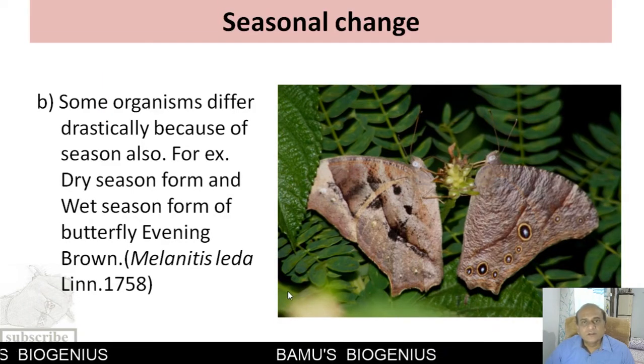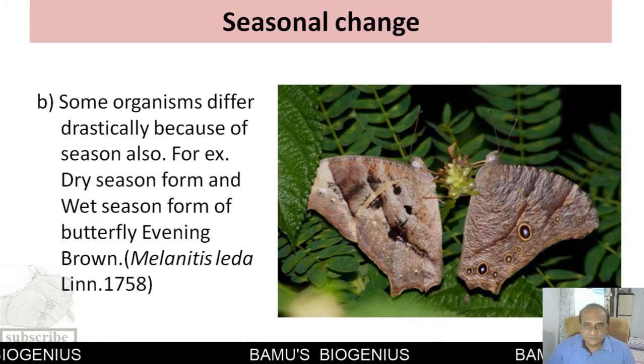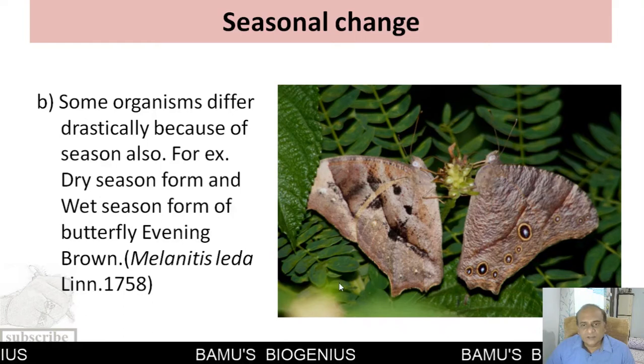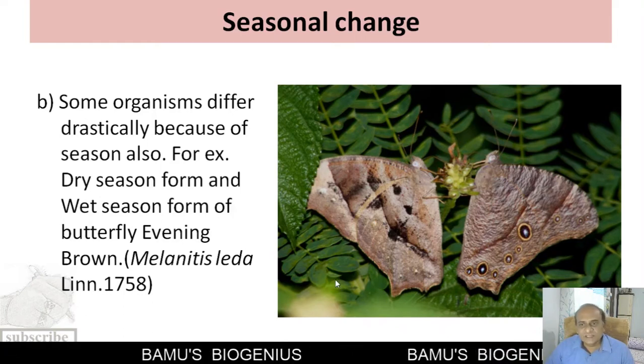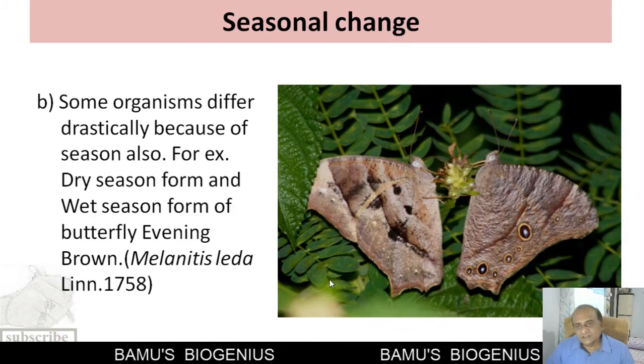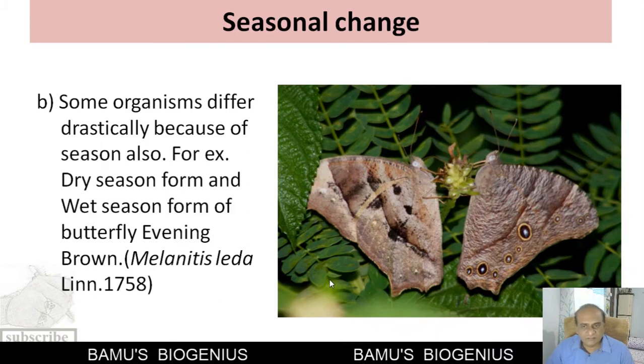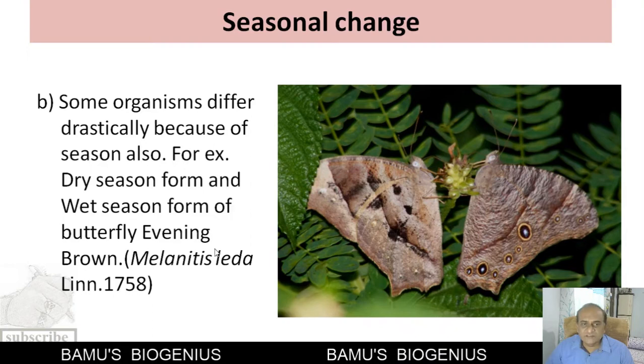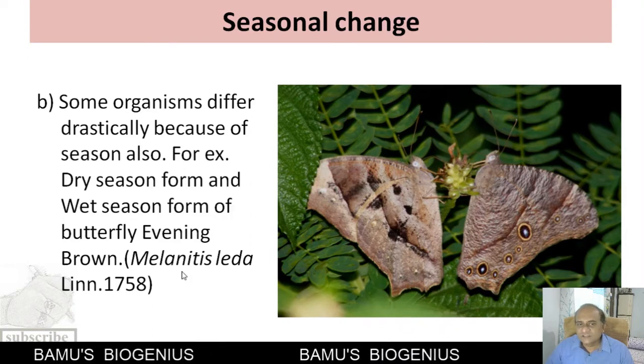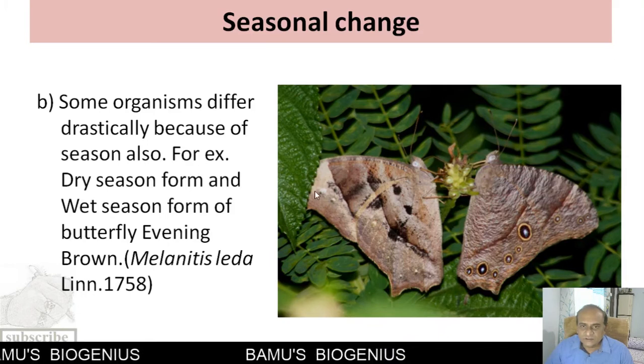Then seasonal change. Now we have seen that organisms differ during the season. In one season they acquire one form and in another season they acquire another form. The famous example is the evening brown. If we see the evening brown during the dry season, you will find this type of evening brown.